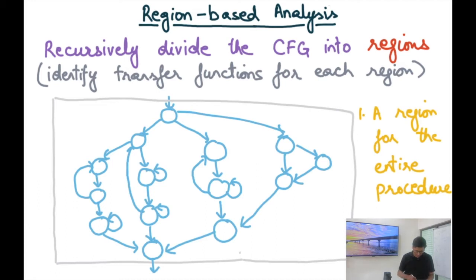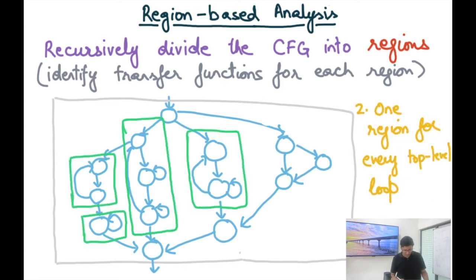So the first thing is we can have a region for the entire procedure. Okay. So that means that maybe I want to do some kind of symbolic analysis on the entire procedure and reason about the transfer function of an entire procedure as the transfer function of a single statement. So maybe I have some other very sophisticated analysis that can reason about the entire procedure, and I want to allow for that. And so the highest level region can be the region for the entire procedure.